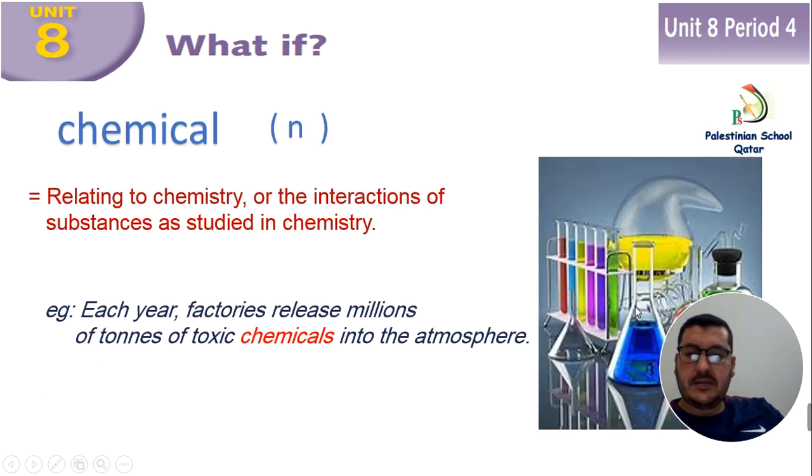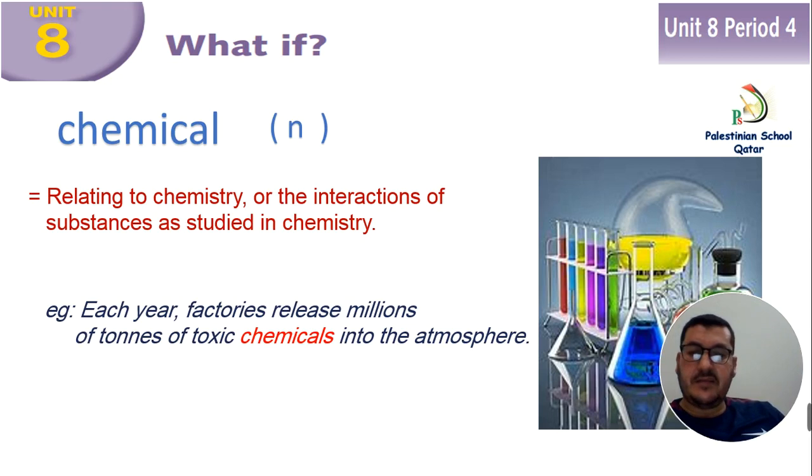Okay, another word is chemical. It is a noun. And look at the picture here. It describes the chemical. When we use chemical, we put it with glasses like this in the chemical laboratory. Relating to chemistry or to the interactions of substances as studied in chemistry. For example, each year factories release millions of tons of toxic chemical into the atmosphere.